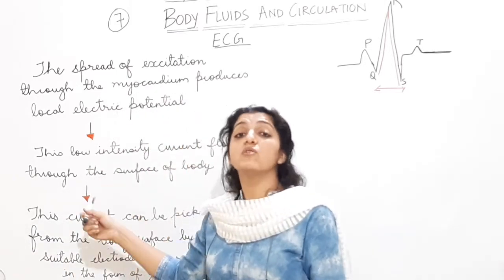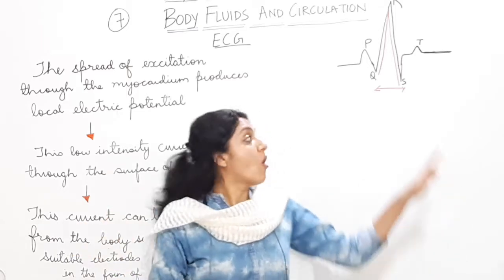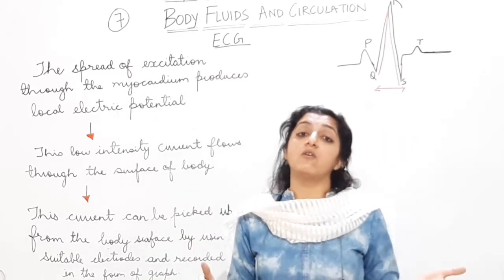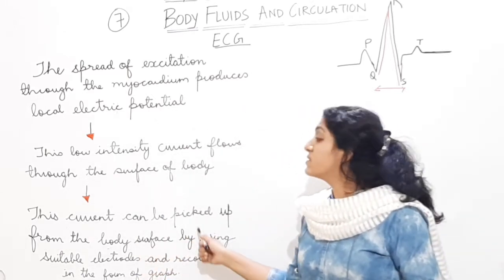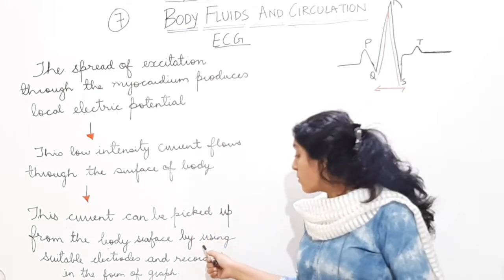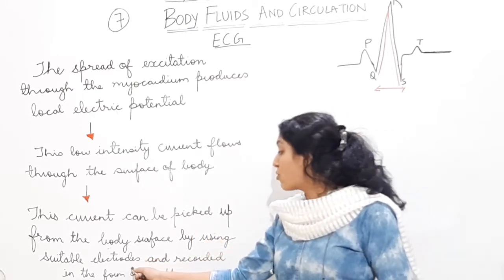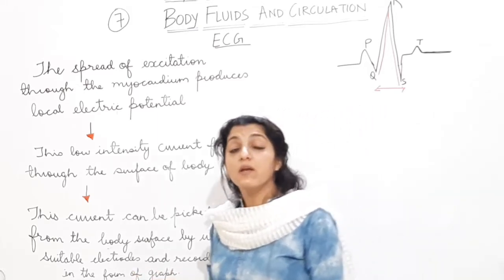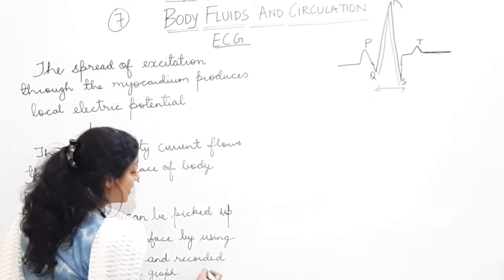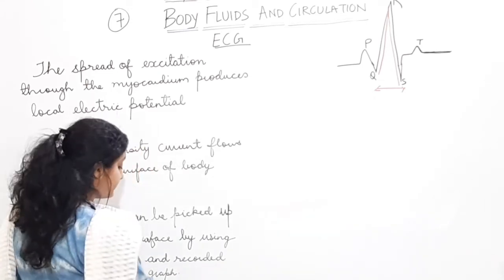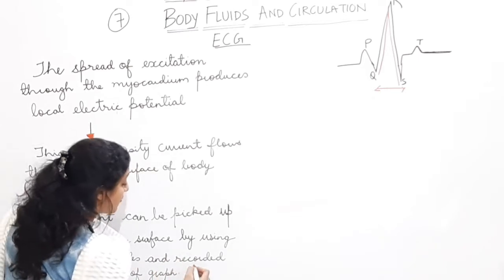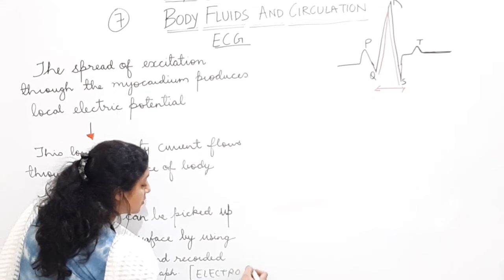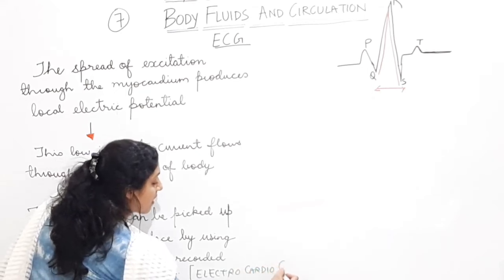And this is what is going to give me a graphical representation of the cardiac cycle, or of the activity of the heart. So this current can be picked up from the body surface by using suitable electrodes, and it can be recorded in the form of a graph. This recording, or this graph, will be called the electrocardiogram.